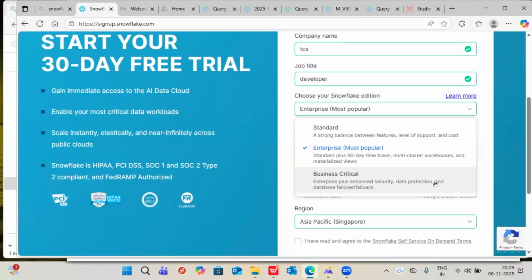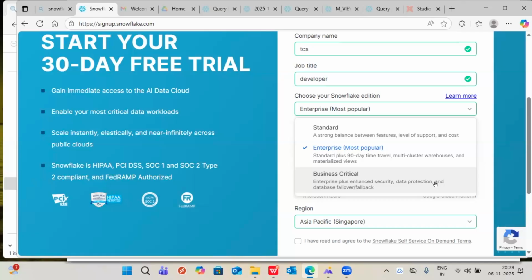So enterprise edition, business critical edition. If your project is mainly financial related, then better to go with business critical. Actually, guys, frankly speaking, we won't be involved in this account creation because the client will take the end-to-end decision. We are not the right persons, or we are not the persons supposed to take the decisions on the account creation. Completely the client only will be involved. 90 or 100% client involvement will be there. Client decision is the final decision.